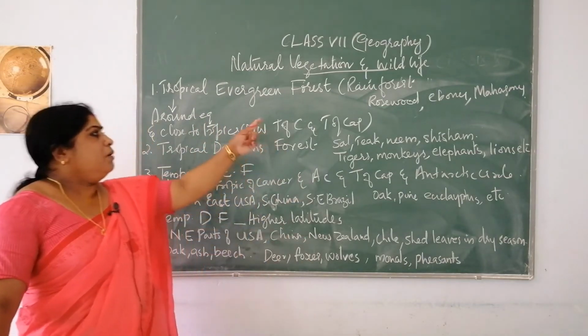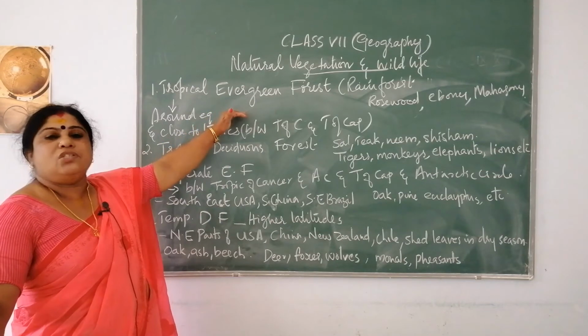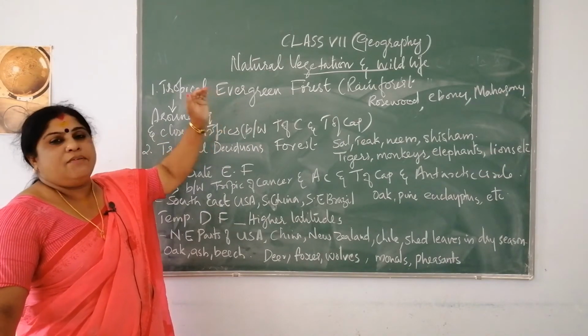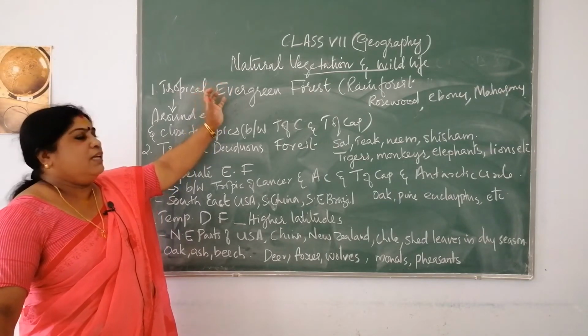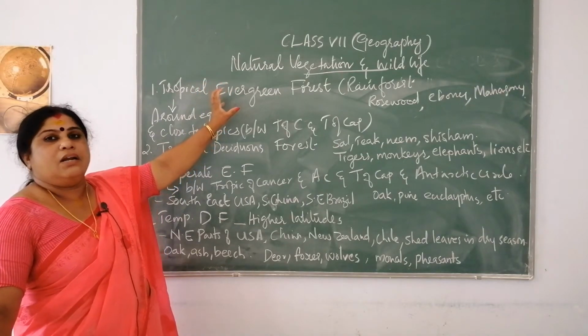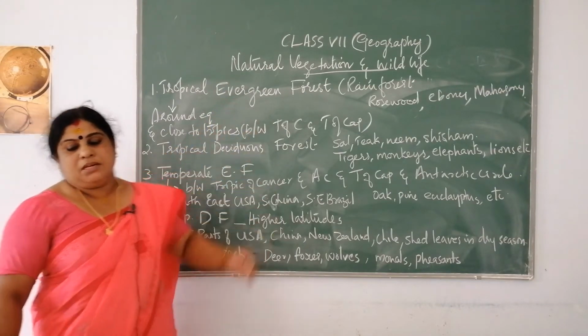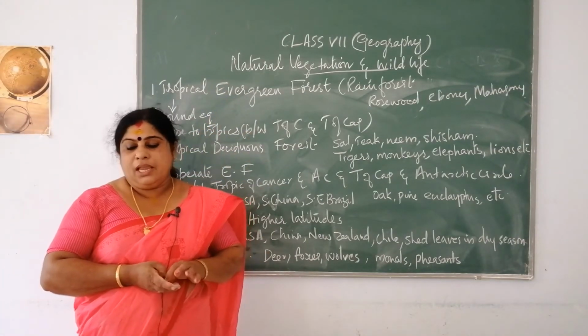Evergreen, from the word itself you will know what it means. Whenever you look at these forests, you will find that they are always green in color. Evergreen means it looks green throughout the year.